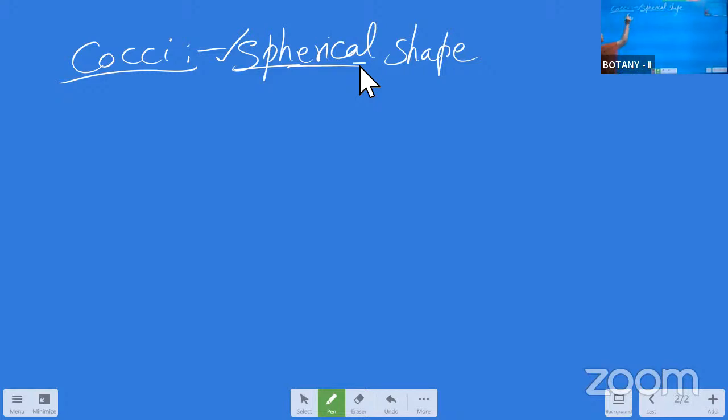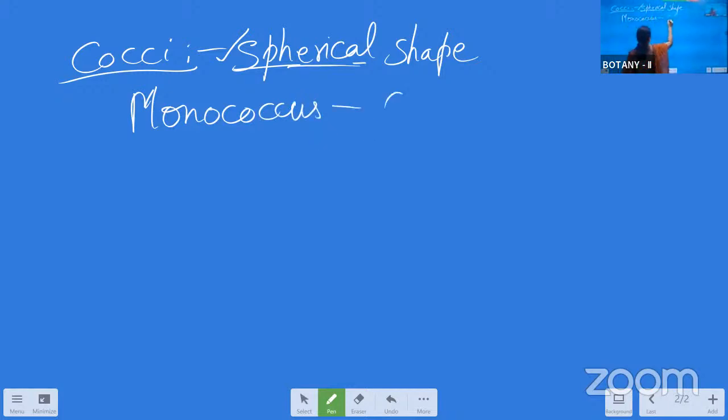Okay. So these cocci shaped bacteria are present in different forms. The first one is the monococcus. Monococcus means a single spherical shaped, single circular shaped bacterium is present. The side heading and the simple word is single cocci bacteria, and draw the diagram over.